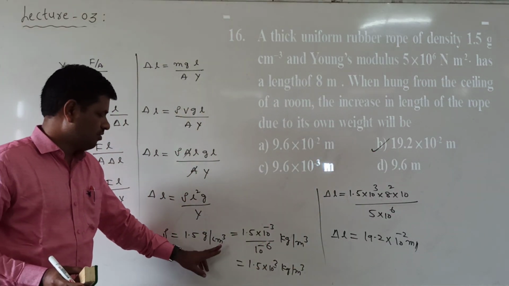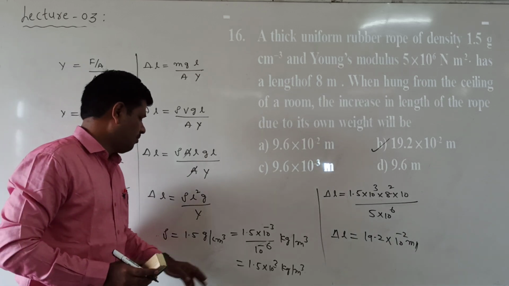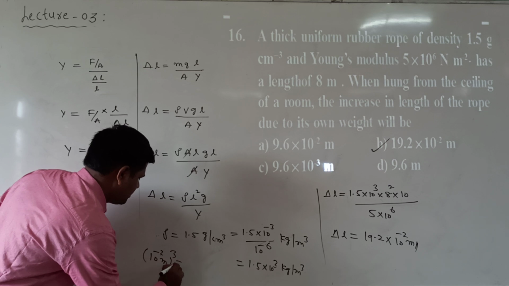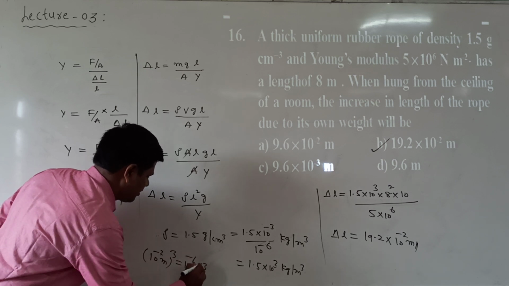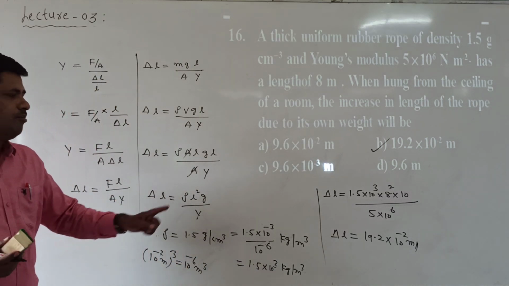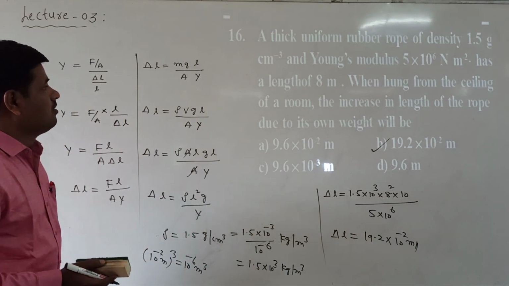This is the centimeter cube, meaning 1 centimeter is equal to 10 power of minus 2 meters. 10 power of minus 2 meter whole cube is equal to 10 power of minus 6 meter cube. Here we can see that delta L is equal to 19.2 into 10 power of minus 2 meters. B option is correct.